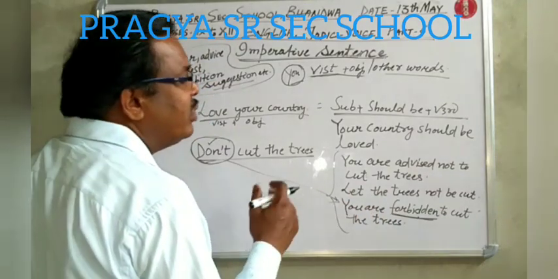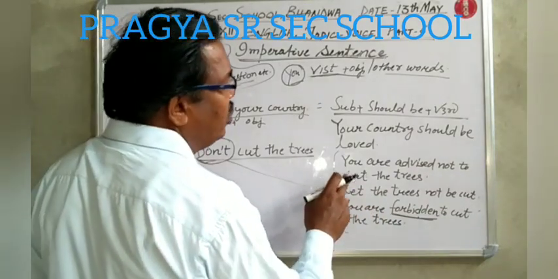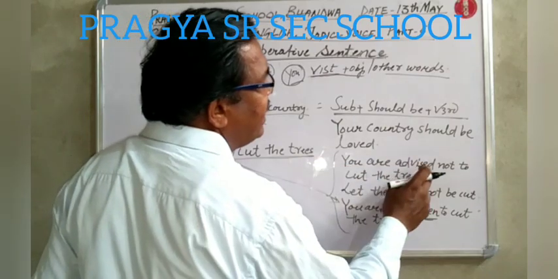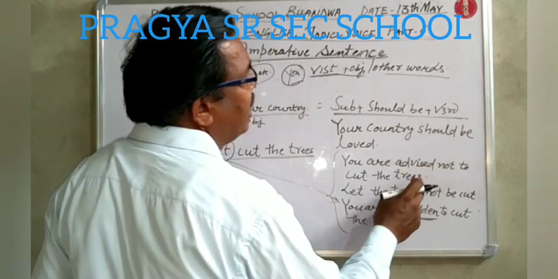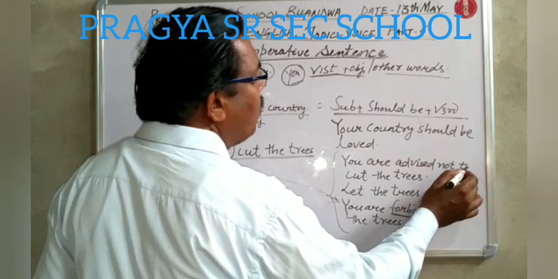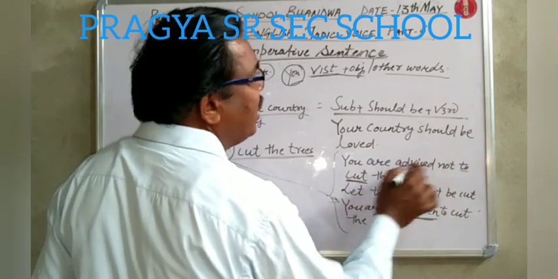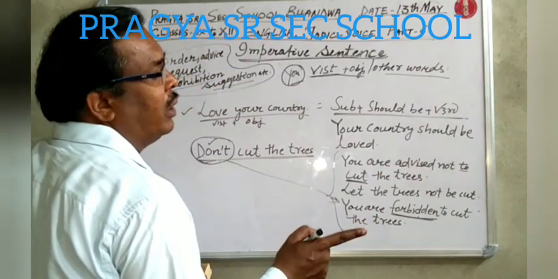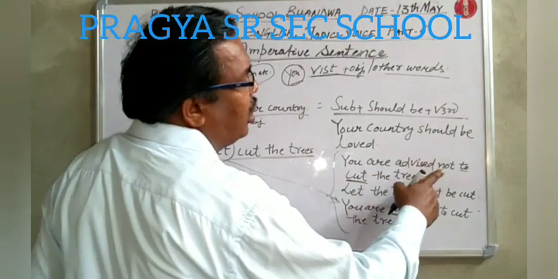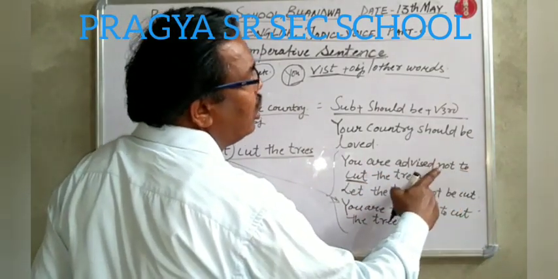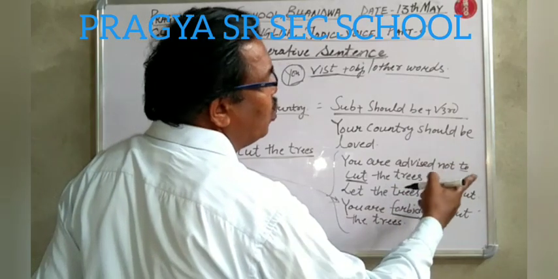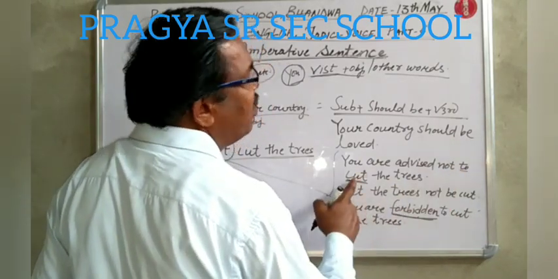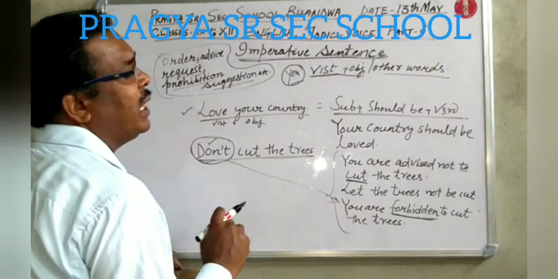But if you are using not, then you will write: you are advised not to cut the trees. The to-infinitive structure, to plus first form of verb, will not be disturbed. You cannot use not after to, because to plus first form of verb will not be separated.